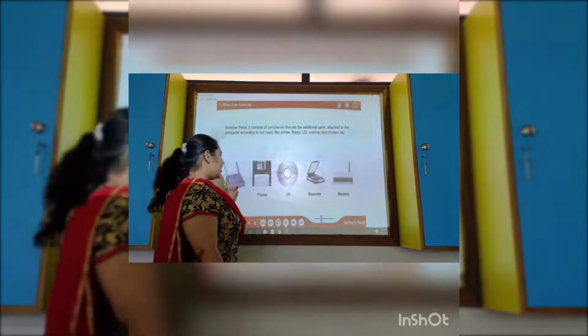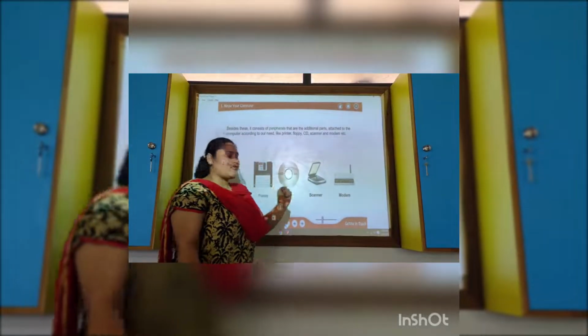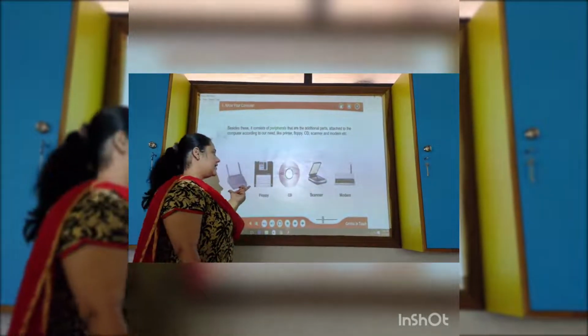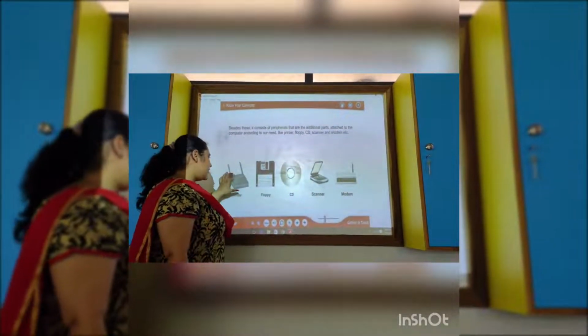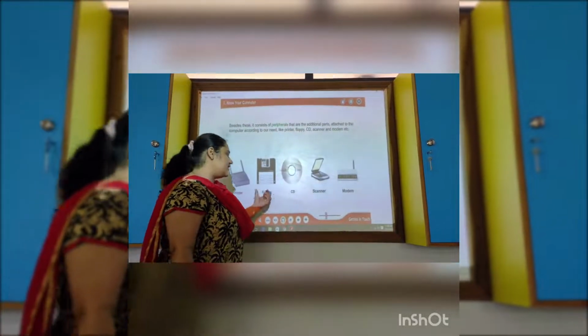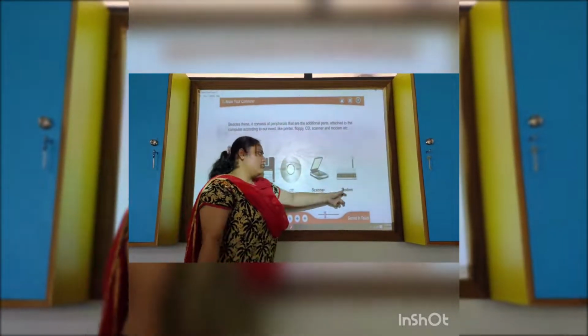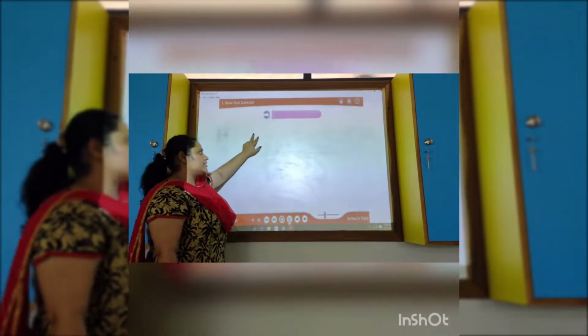They are all hardware, but inside them there are chips and software. They are embedded. Without the software, they will not work. The printer is hardware, and inside there is software. The floppy also has software inside. CD, scanner, modem are all external hardware.